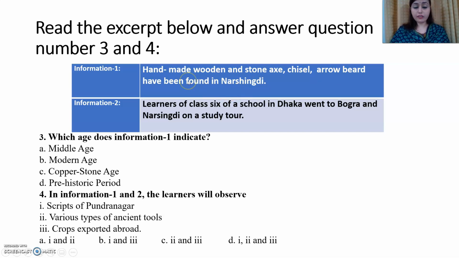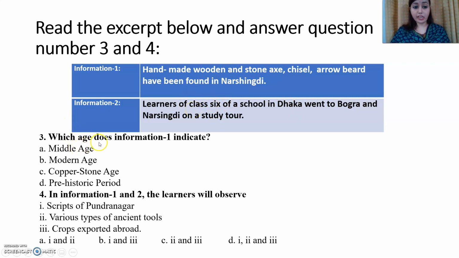So in information 1 we get the names of some ancient tools which have been found in Norsindi. Information number 2: learners of class 6 of a school in Dhaka went to Bogra and Norsindi on a study tour. So we have got 2 clues from information 1 and information 2.